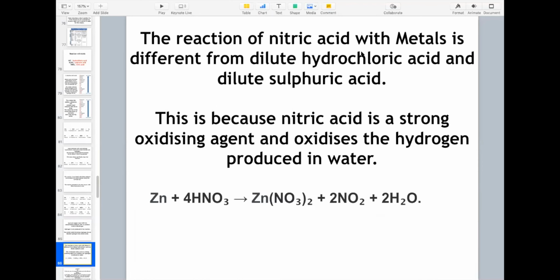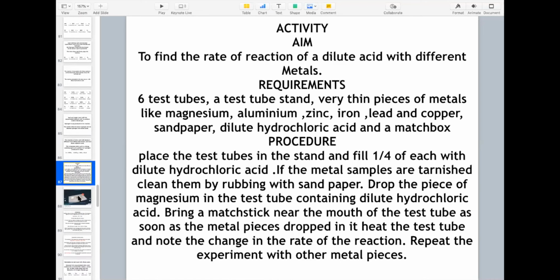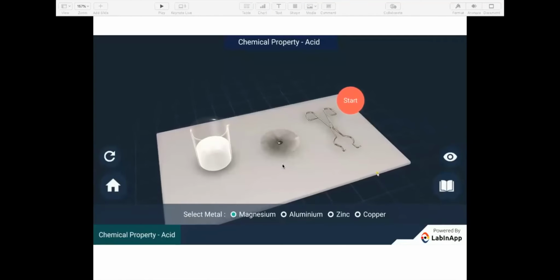The reaction of nitric acid with metal is a bit different from dilute hydrochloric acid as well as dilute sulfuric acid. Why? Because nitric acid is a very strong acid. It is a very strong oxidizing agent and it oxidizes the hydrogen and produces water. Then there is one activity which I am just going to show you in the form of a video, which will actually tell you the rate of reaction of a dilute acid with different metals.